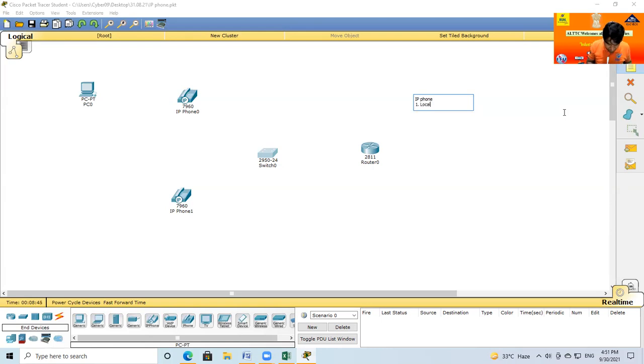So first, the requirement is local network configuration. Second, because every network is managed by the router, we go for the router configuration. Third, the telephone never gets an IP allotted manually; their IP address is always allotted automatically.